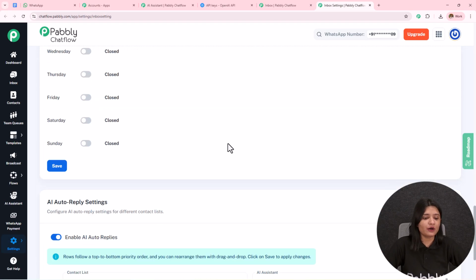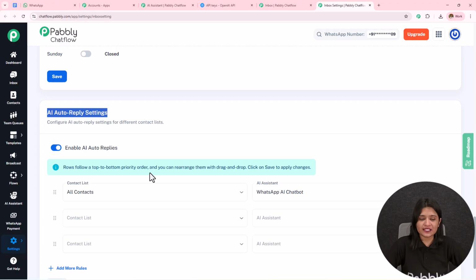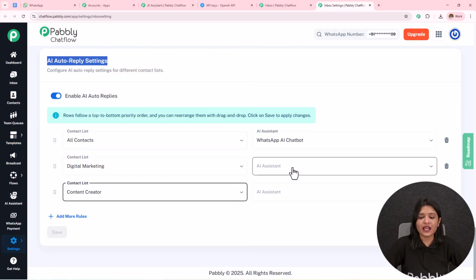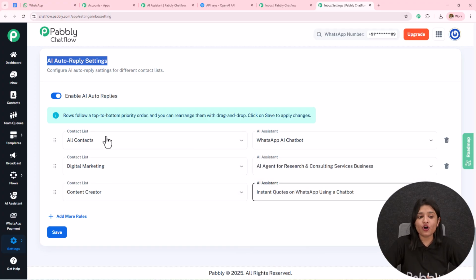So if I scroll down, I have this option of AI auto replies. We have to toggle on this enable AI auto replies, after which we will get these two options, contact list and the AI assistant. So you can add more rules like this. Select the list which you have created and assign the AI assistant to your choice and preference or to your need in that particular list or to all the contacts, and then you simply have to save this. In this manner, this particular AI assistant will be assigned to all the chats. This particular AI assistant will be assigned to this particular digital marketing list only, and this particular AI assistant will be assigned to this particular list only. So this is how you can assign this AI assistant to the particular list.